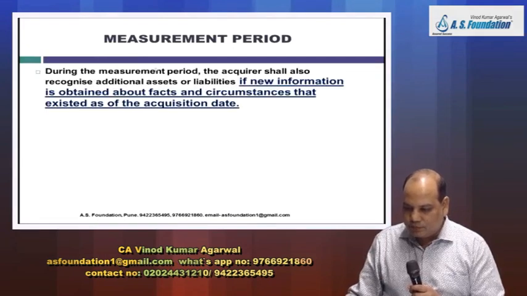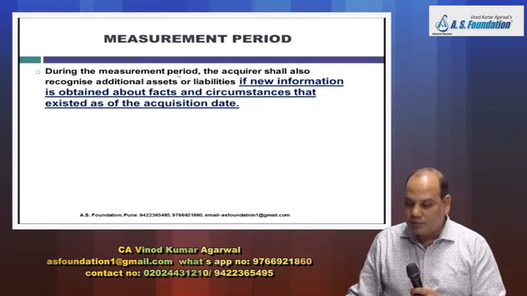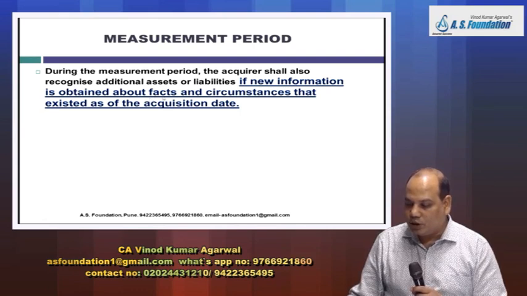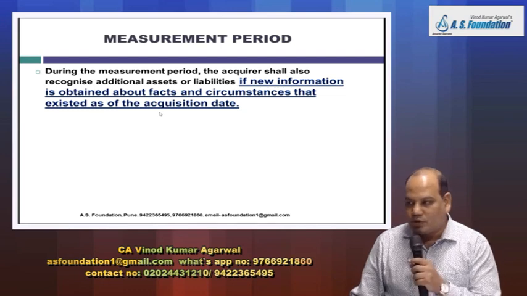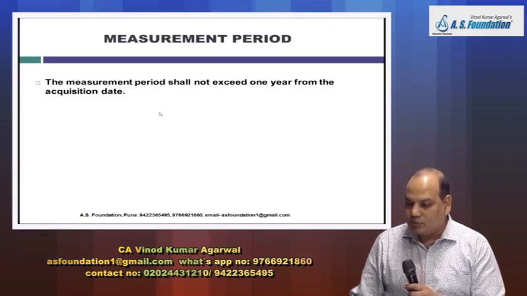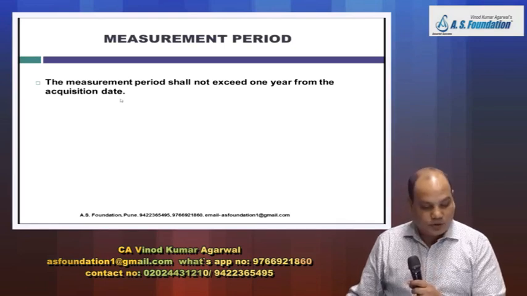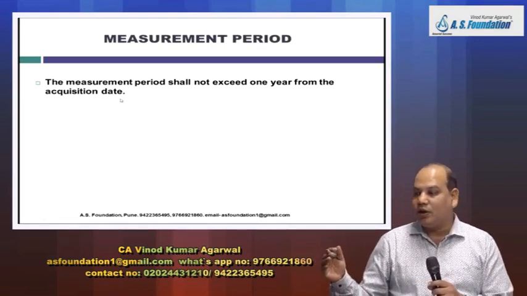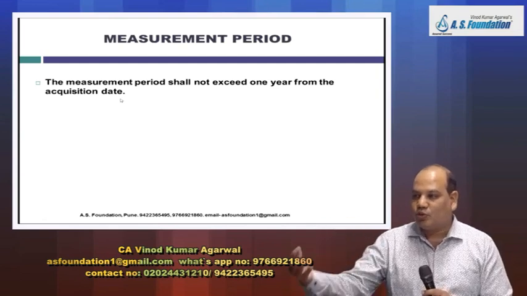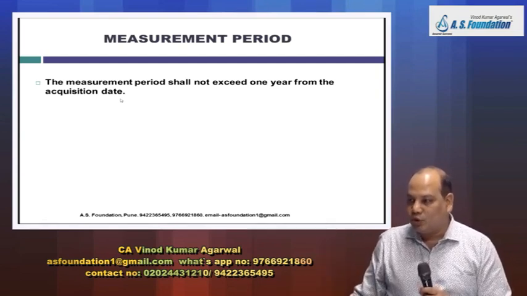Next paragraph. Now, which kind of information you will incorporate? This new information that you get should relate to facts and circumstances that existed as on the acquisition date. Is it right? But remember, if the facts and circumstances arises which is altogether new facts and circumstances will not be considered.